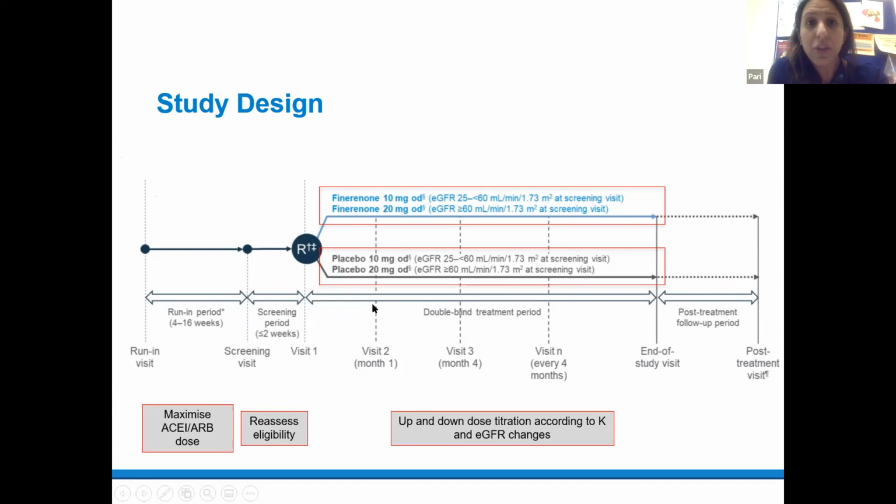And in terms of the dosing of Finerenone, they received 10 milligrams once daily if their eGFR was between 25 to 60 milliliters a minute, and then 20 milligrams once daily if their eGFR was greater than 60. And the dose could be titrated up and down depending on either their potassium values or their eGFR. And then if we can go to the... Yeah, that dose titration in the placebo group as well, so they don't know what they're on.